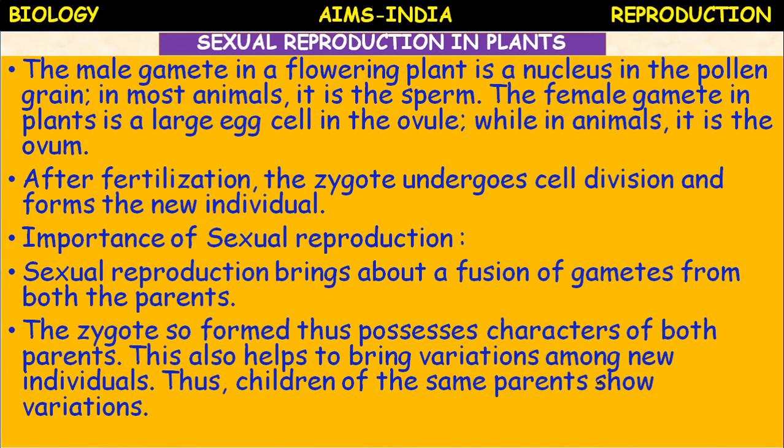So hybrids are produced by sexual reproduction. That's why disease resistance, drought resistance, some new characters, and propagation of species take place through sexual reproduction. Why? Because it involves recombination of genes, exchange of genetic material during sexual reproduction.